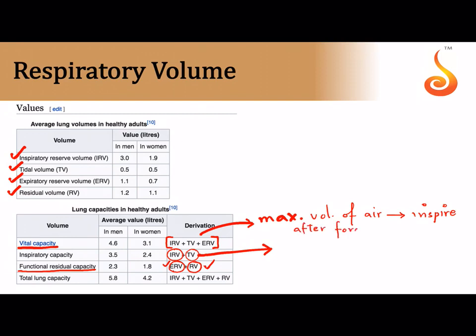after forcible expiration. I ask you to breathe out forcibly, you have emptied everything in your lung except residual volume. And then I ask you to inspire maximally. What all will you take in? You had breathed out forcibly, so you gave out ERV, you will take in that ERV. Then normally when you are breathing in, you are taking in TV. Plus, because it is forcible inspiration, you are taking in an extra inspiratory reserve volume.